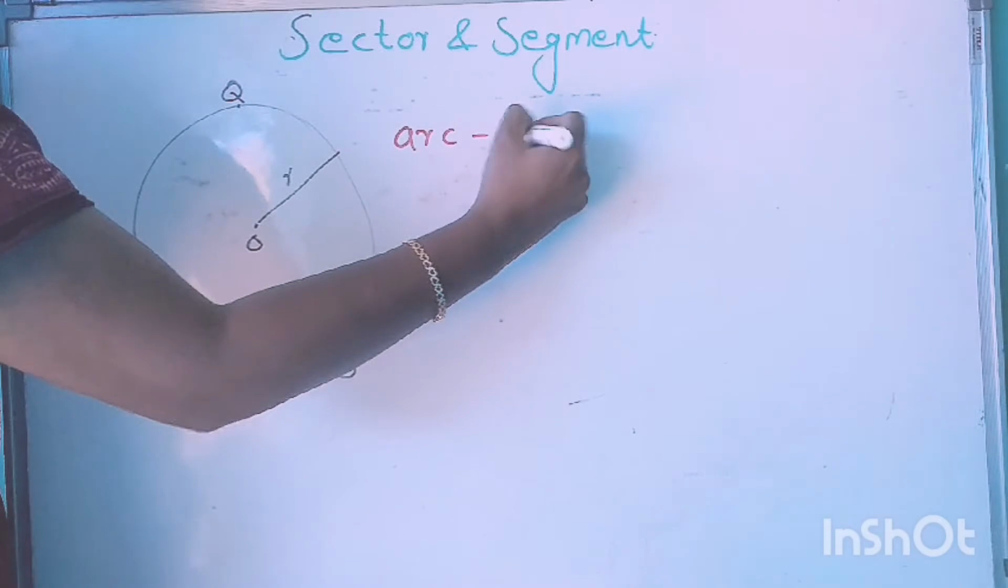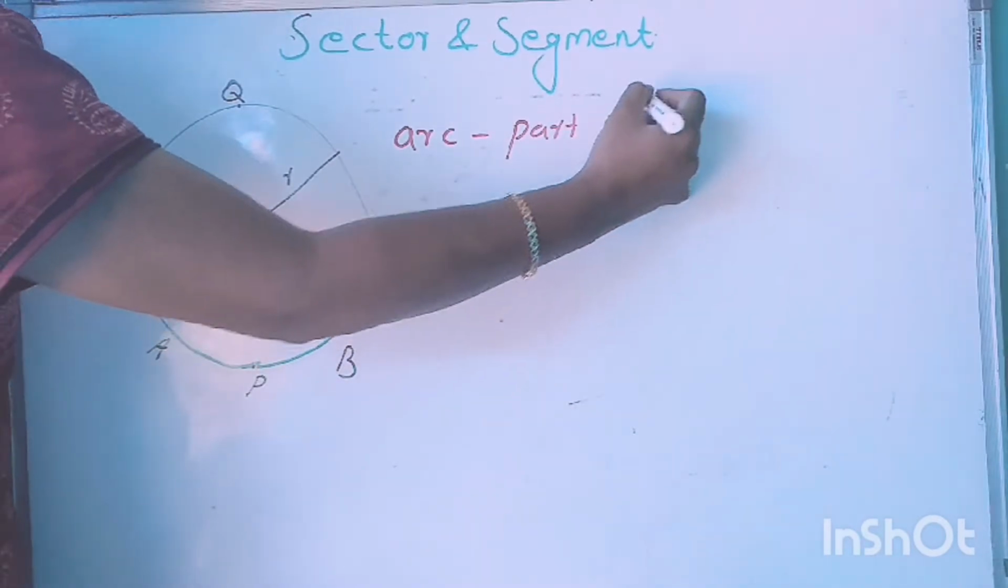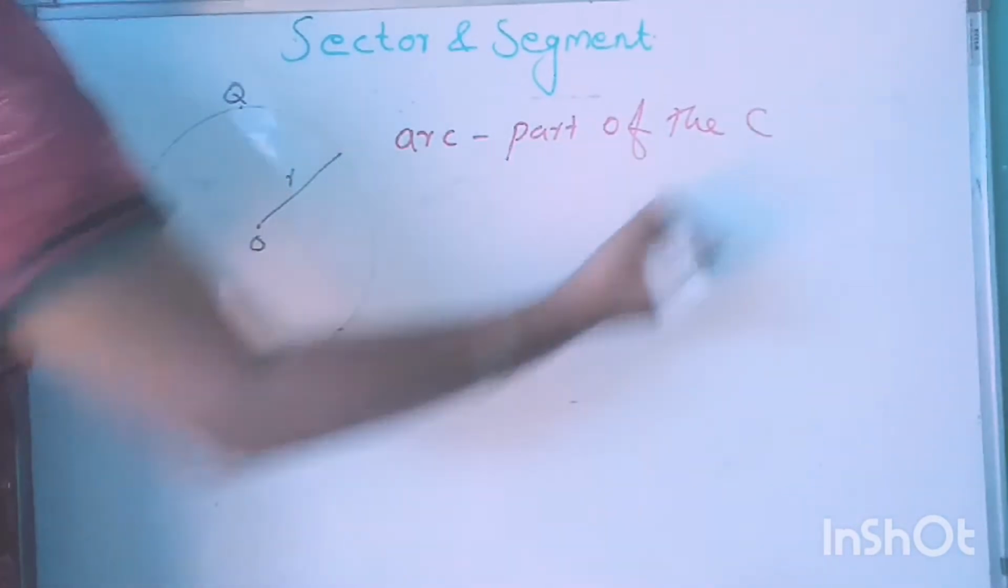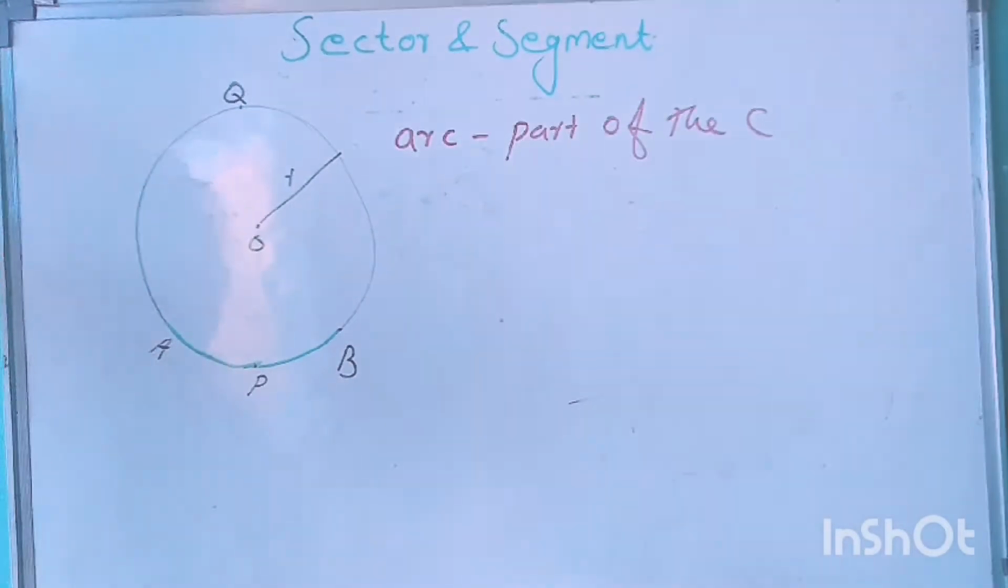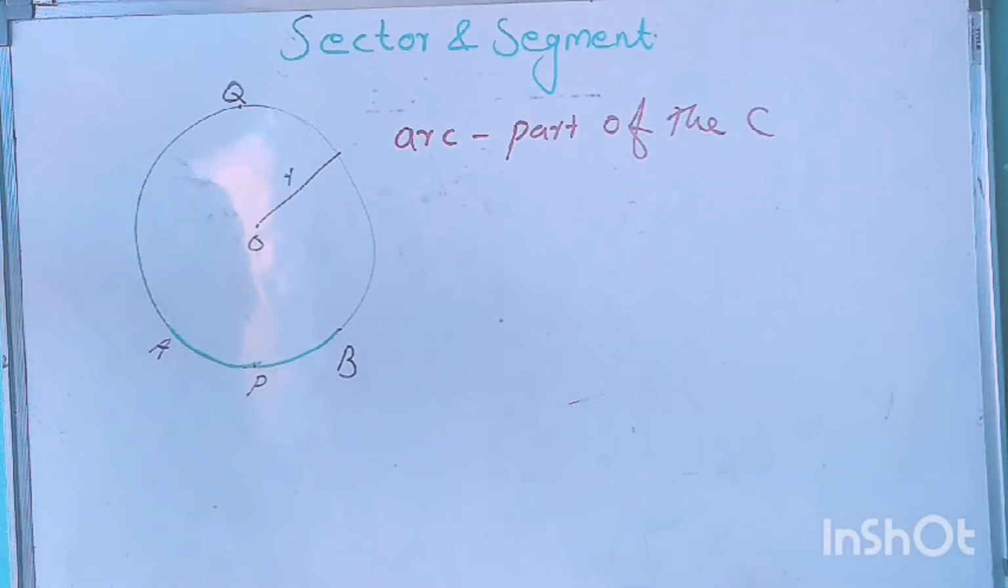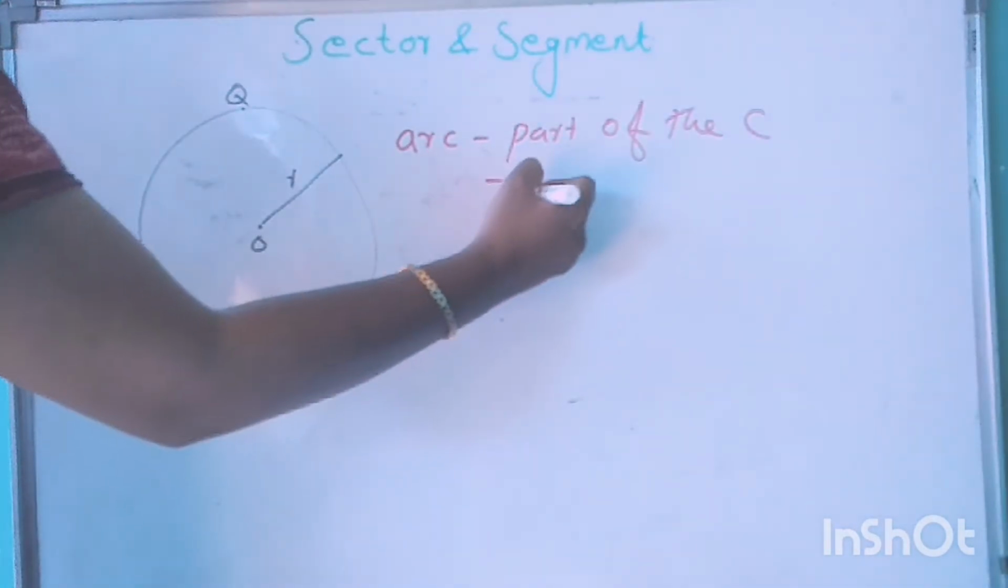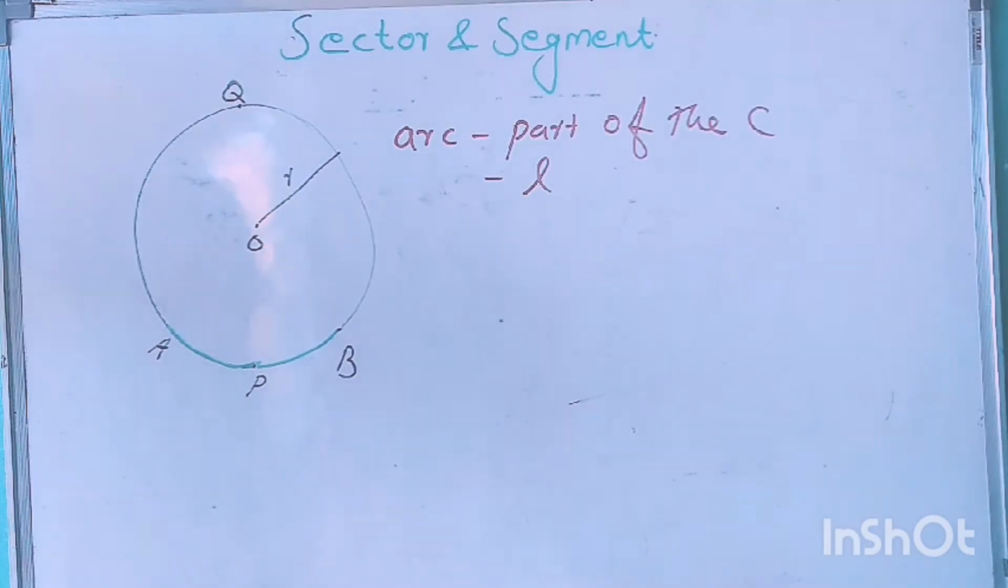Arc means a part of the circumference. A part of the circumference of a circle is called its arc, and its length is denoted by L. So arc of a circle means part of the circumference of a circle. Just look at this figure.